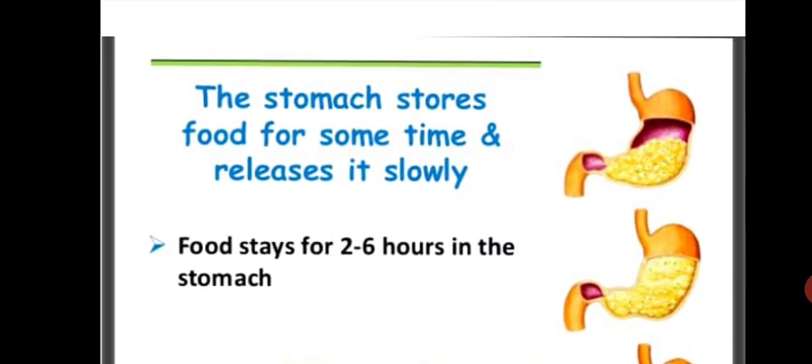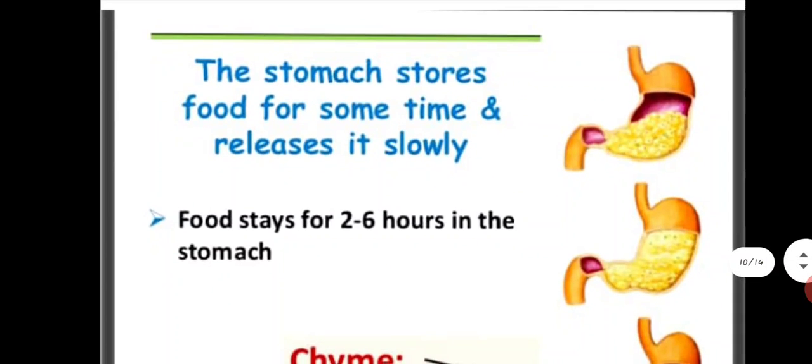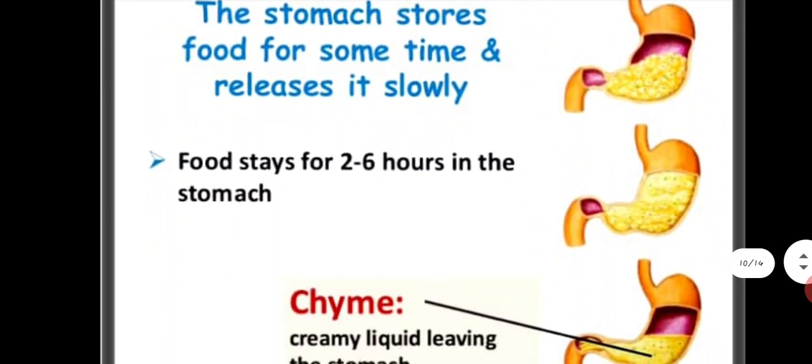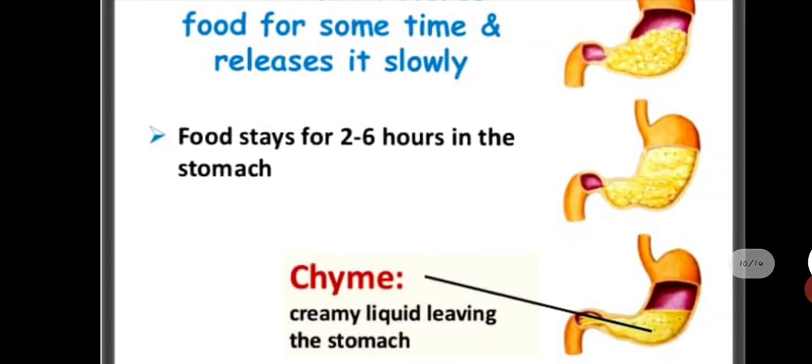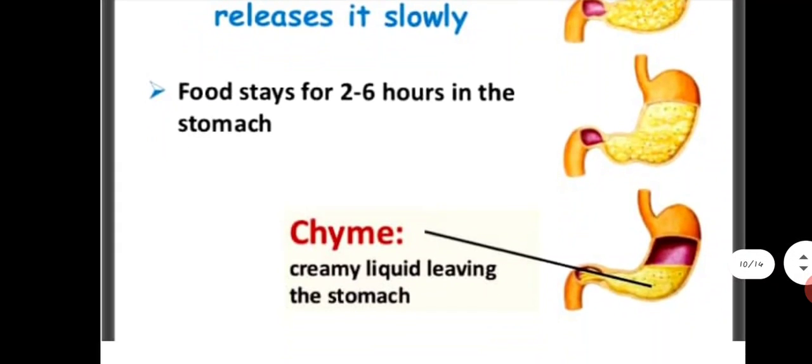what happens after food reaches the stomach? The stomach stores food for some time and releases it slowly. Your stomach stores your food for around 2 to 6 hours, and the food which is stored in your stomach is known as the chyme.